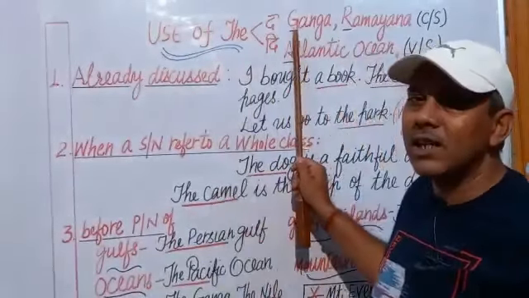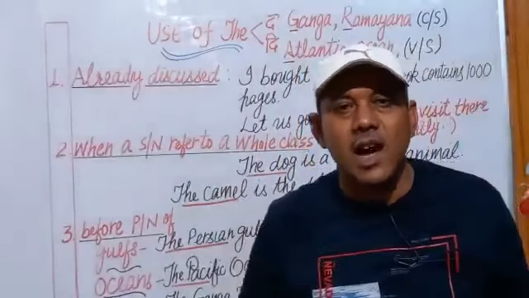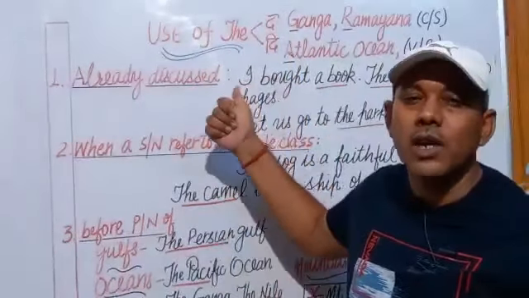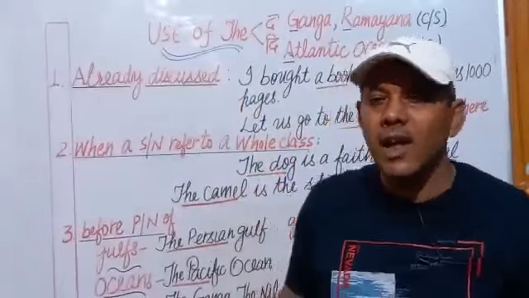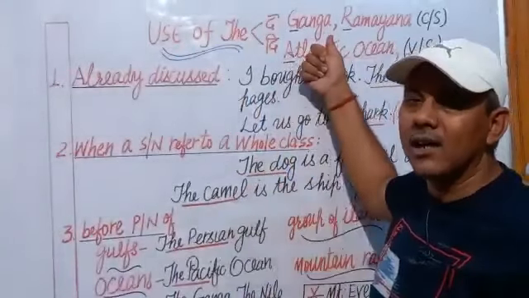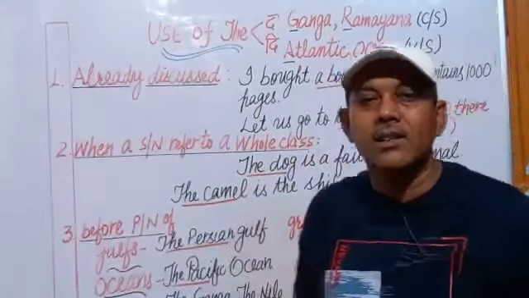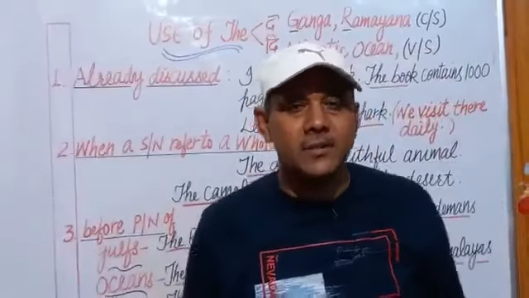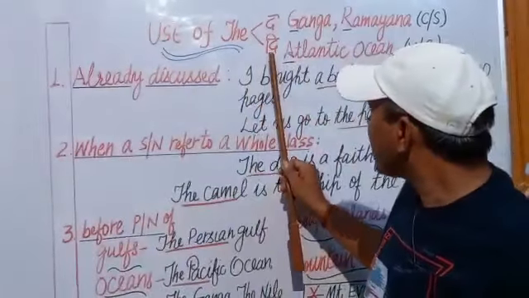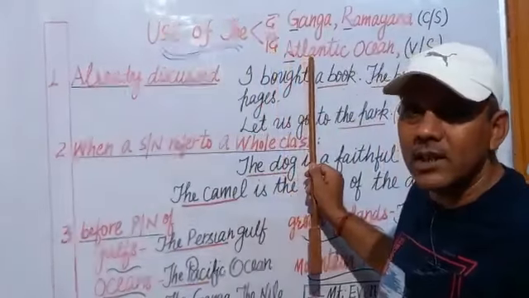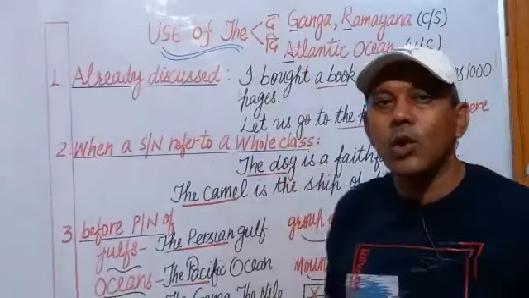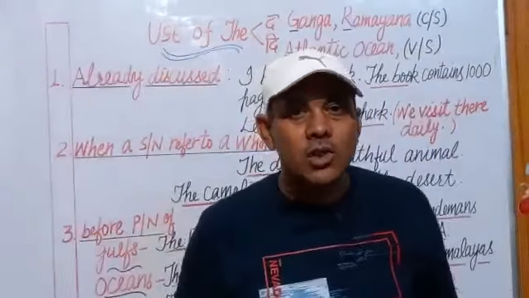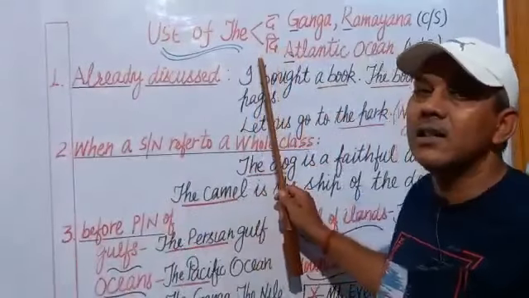If the following word begins with a consonant sound, we shall pronounce it 'thuh'. For example, the Ganga, the Ramayana, the Bible, etc. But if the following word begins with a vowel sound, it is pronounced as 'thee'.